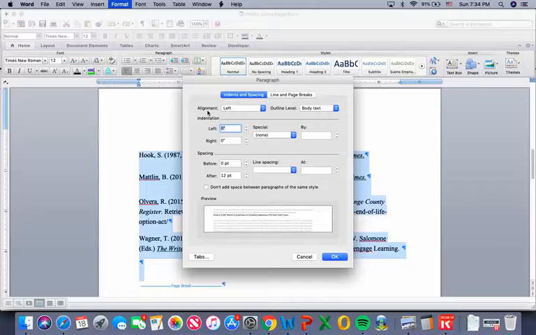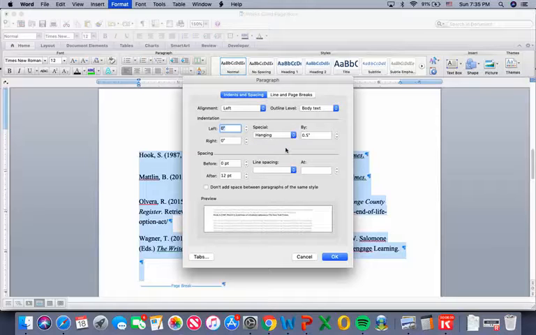So I've gone to format and paragraph, and I've got the paragraph formatting box open. There's one part that says alignment. It's left, and that is correct. We want left alignment.